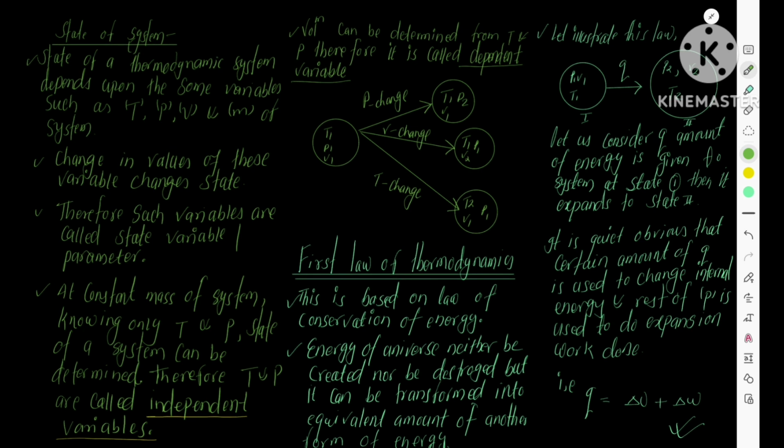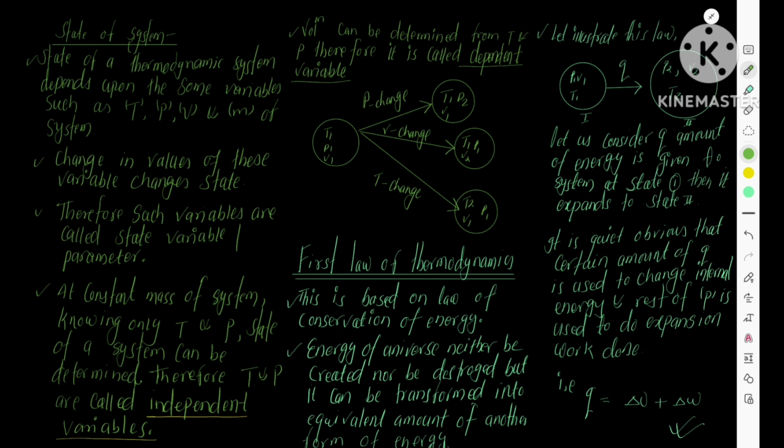Now, the state of a system. You need to know what the state of a system is. The state of a thermodynamic system depends on variables like temperature, pressure, volume, and mass and composition of the system. Change in these properties or variables changes the state of a system. If a system has constant mass, then the state of the system depends on temperature, pressure, and volume.